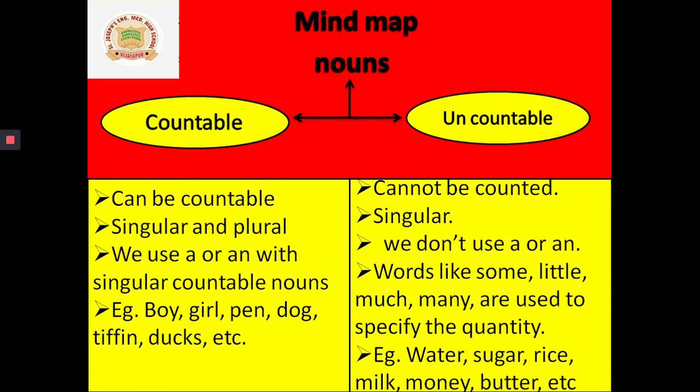We do not use a or an with uncountable nouns. Words like some, little, much are used to specify the quantity. For example, water, sugar, rice, milk, money, butter, etc. These all words are uncountable.